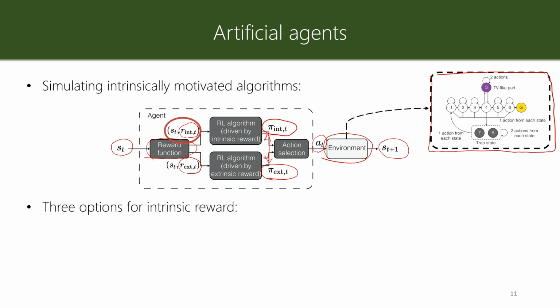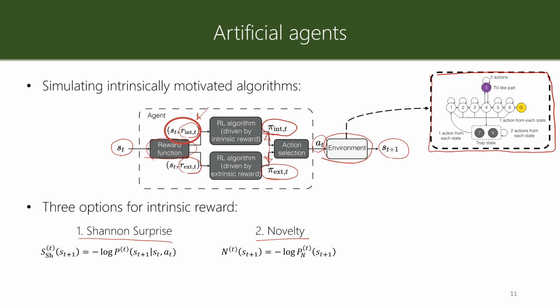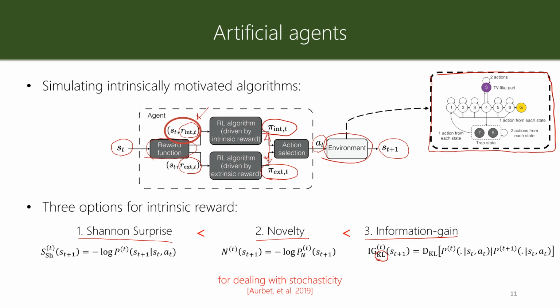We consider 3 options for the intrinsic reward here: one is the Shannon surprise, one is novelty, and the other one is information gain, the one based on Kullback-Leibler divergence. As we discussed before, we have this order for how good different algorithms are for dealing with stochasticity.